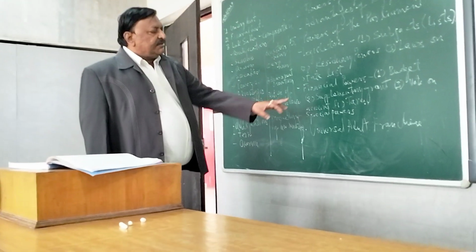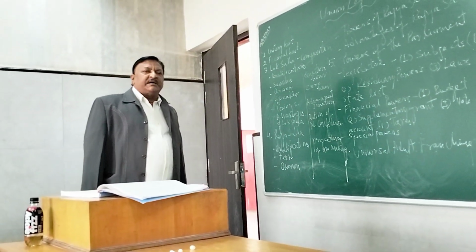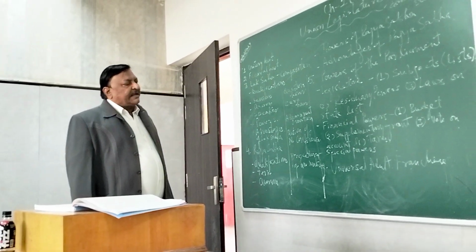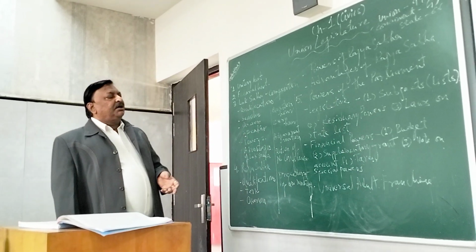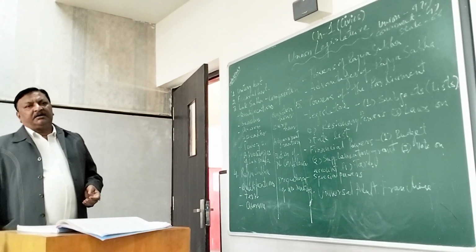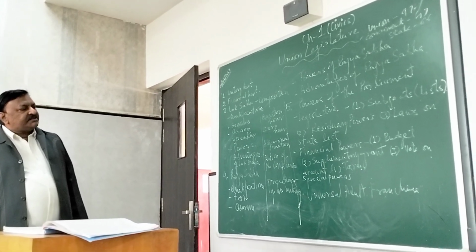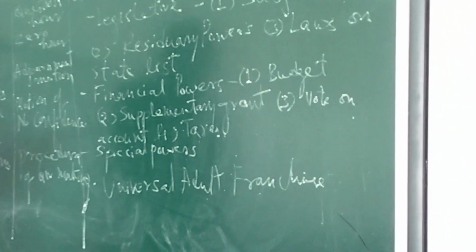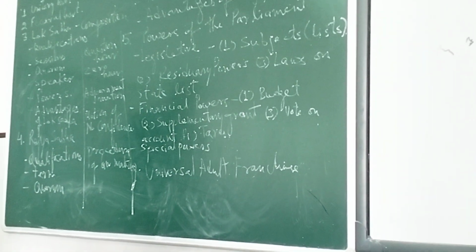Last point of it is taxes. That means the parliament or the Lok Sabha has the full power over taxes, and no taxes can be increased, decreased, imposed or removed without the permission of the Lok Sabha or the parliament. Similarly, the salaries of the ministers etc. are also increased or decreased, and full power regarding this is with the parliament only.